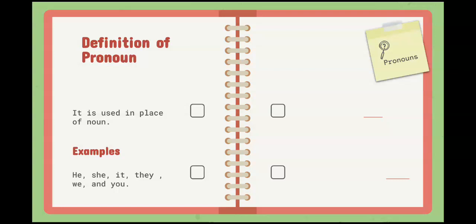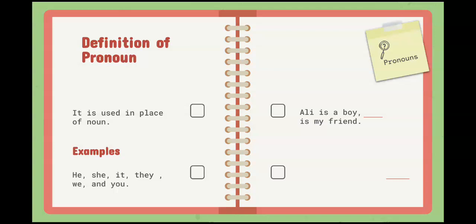For example, Sarah is a girl. Sarah is tall. Now instead of using Sarah, I am saying she is tall. So she is a pronoun because she is used in place of Sarah, and Sarah is a noun. Ali is a boy. Ali is my friend.